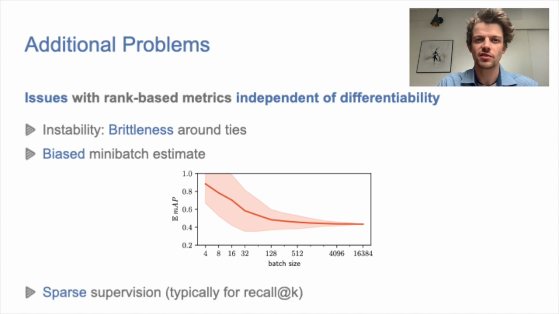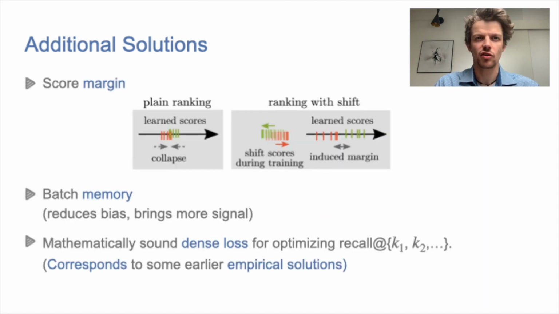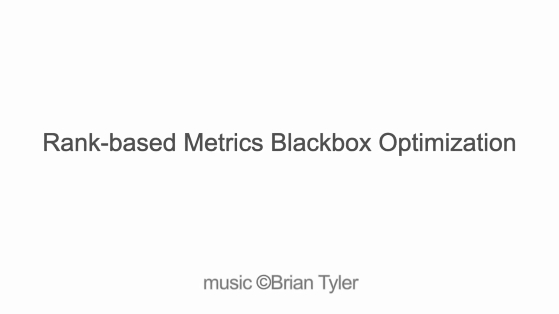Additionally, these metrics give sparse supervision. For instance, the value of recall at k only depends on the rank of the highest ranked positive example. We propose a solution to all these issues by introducing score margin, batch memory, and designing new dense loss functions. For details, look at the paper. All this is now packed and freshly delivered to you with the name RaMBO.